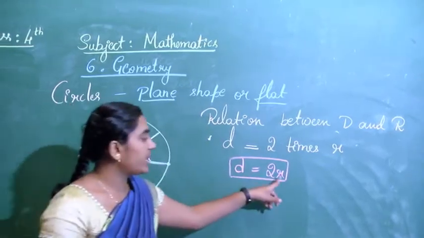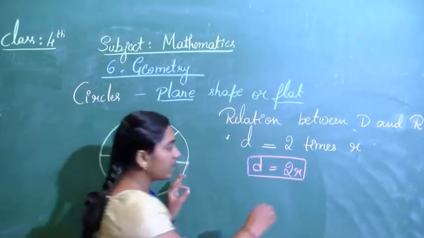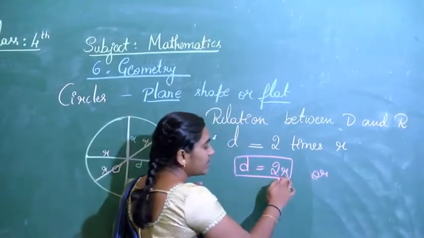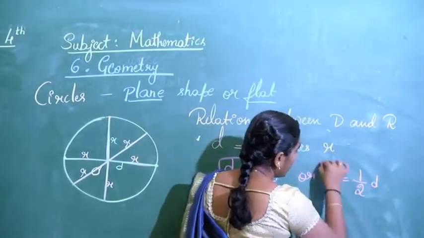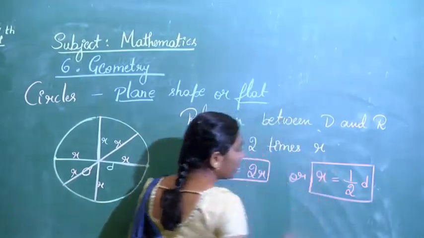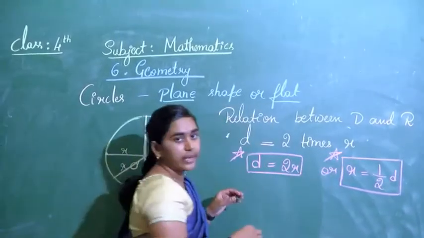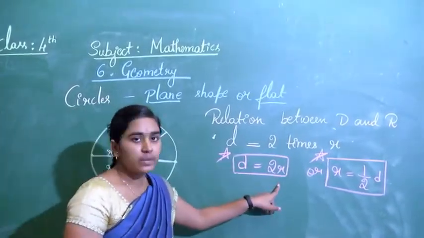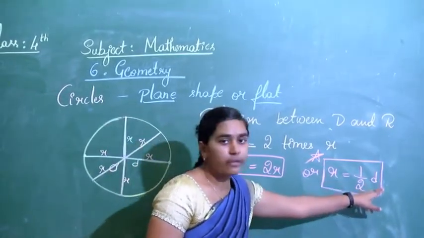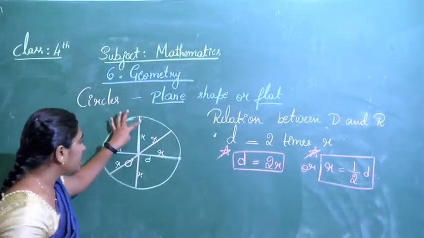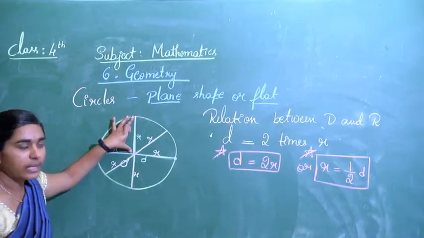If diameter is 2 times the radius, then how come the radius equals to diameter? And also we can write, radius becomes half the diameter. These two are the important equations you need to remember. Diameter is always 2 times the radius, or else we can also say radius will be half of the diameter. If this is complete diameter, this is the half. Half of the diameter is radius.